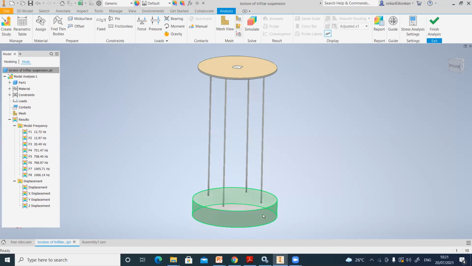Torsional vibration means if you provide some torque to this mass, then this system will have some tendency to oscillate in the rotational direction. So you can see here.